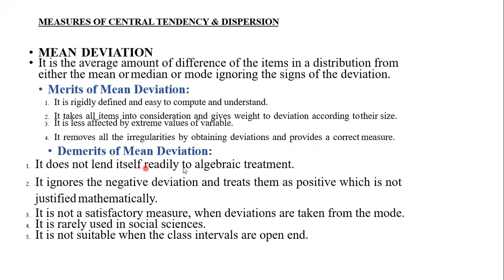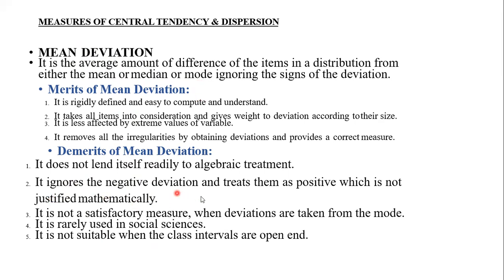So the demerits of mean deviation: it does not lend itself readily. It means we cannot find out mean deviation alone without the help of mean, median or mode. Only mean deviation we are not able to find out. We can find out mean deviation either on mean, median or mode.